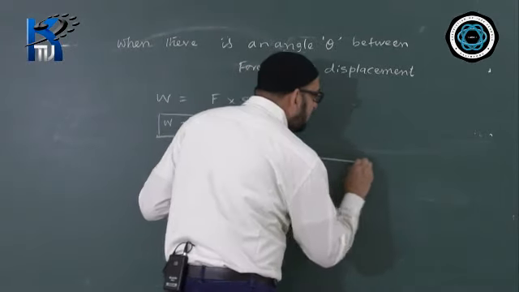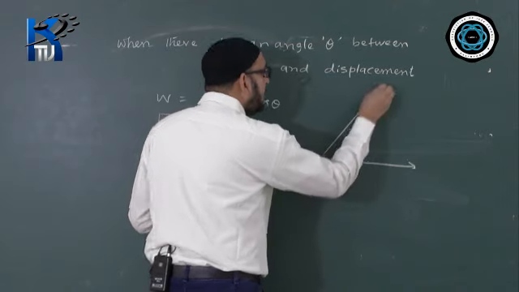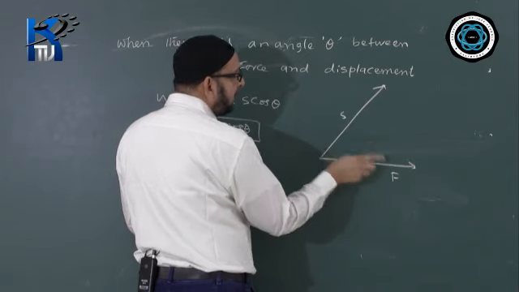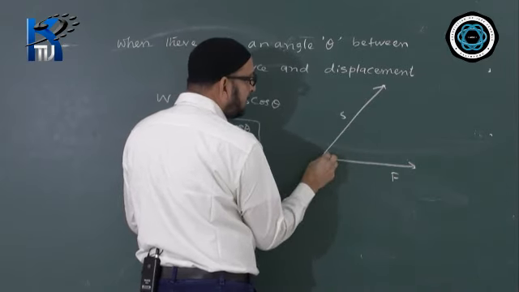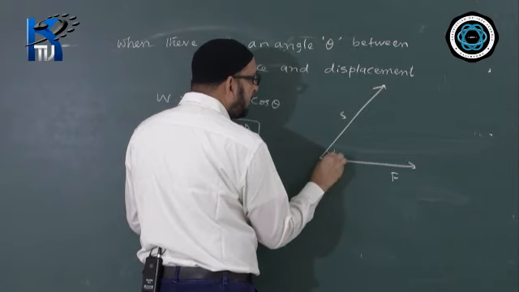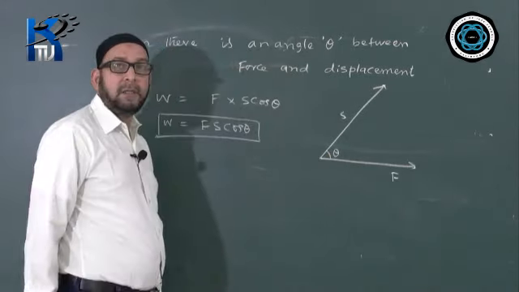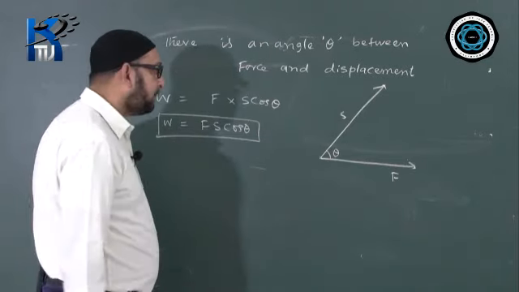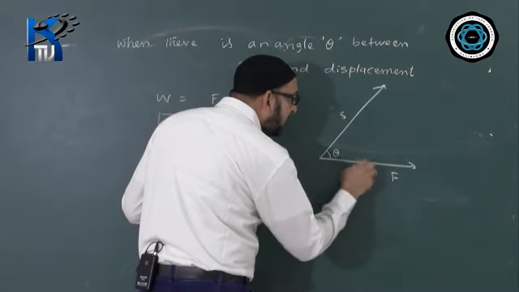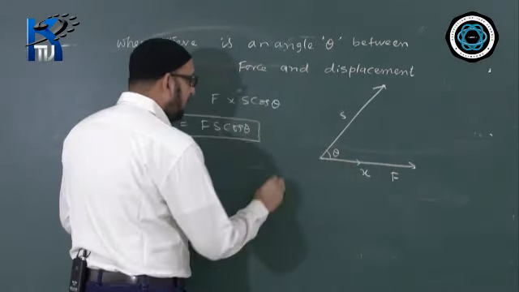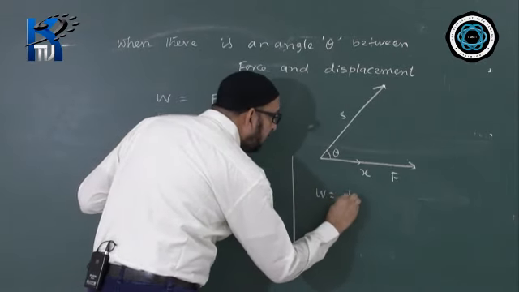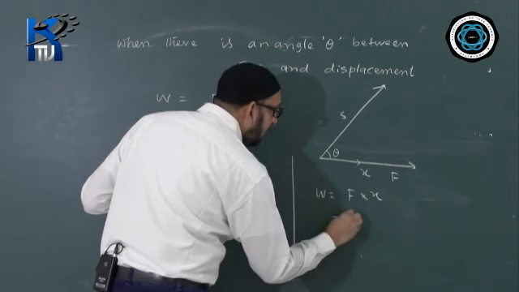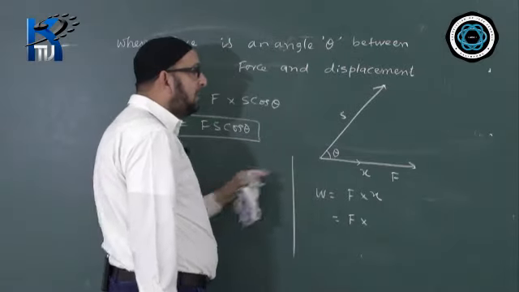Let us take a case like this. The force is over here and the displacement is like this. So force and displacement are not in the same direction, and there is an angle between them. Let us show that angle by theta. Why does the formula become like this? We take the displacement in the direction of force as x. So first we write W is equal to force multiplied by the displacement in the direction of force, that is x. Now the F into x value will change in terms of theta.